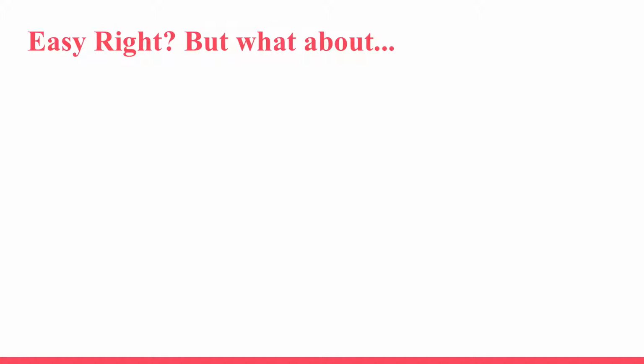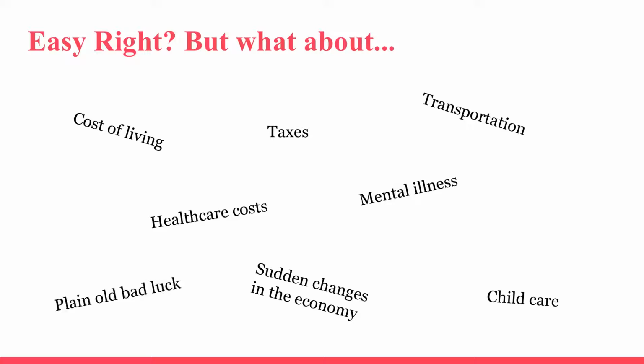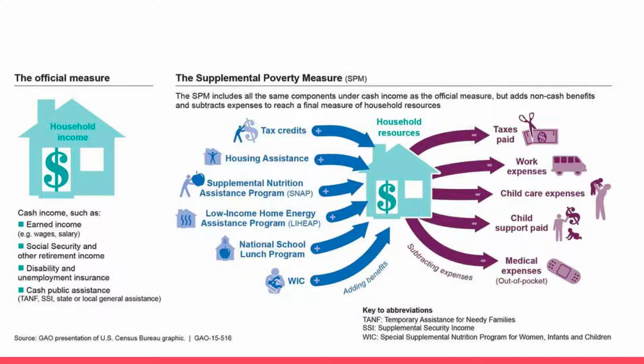It sounds easy, but what about the other components that the OPM fails to consider, including taxes, cost of living, health care, and other problems that can significantly affect a family income, especially in different geographic areas? The SPM is one way of addressing those problems. It takes into account government benefits and subtracts taxes, work expenses for transportation and child care.